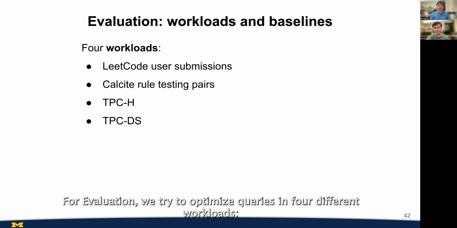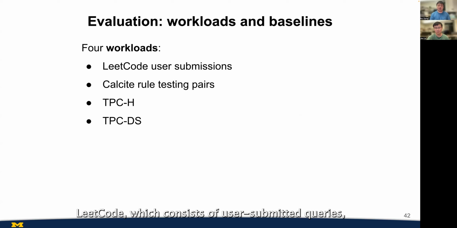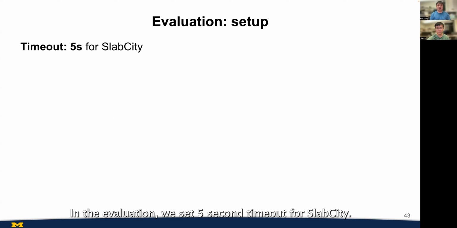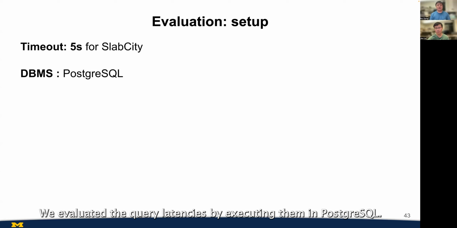For evaluation, we try to optimize queries in 4 different workloads: LeetCode, which consists of user-submitted queries, Calcite rule testing pairs, TPC-H queries, and TPC-DS queries. We also evaluate SlabCity against 2 baselines, learned rewrite and Waytune. In the evaluation, we set a 5-second timeout for SlabCity. We evaluated the query latency by executing them in PostgreSQL.